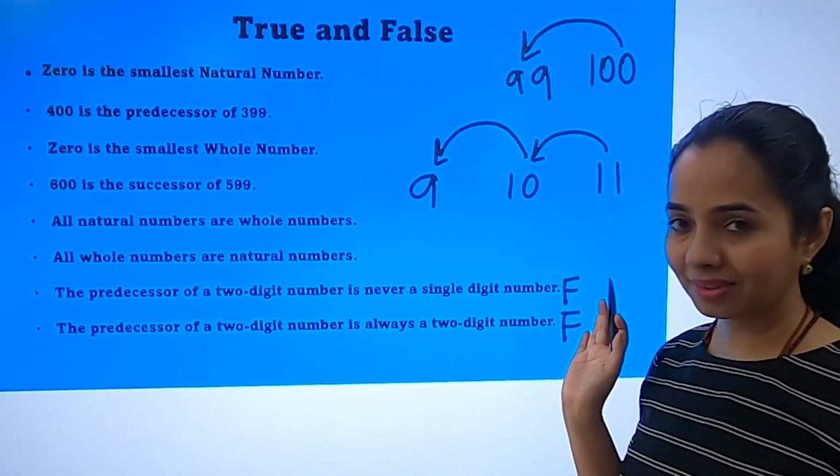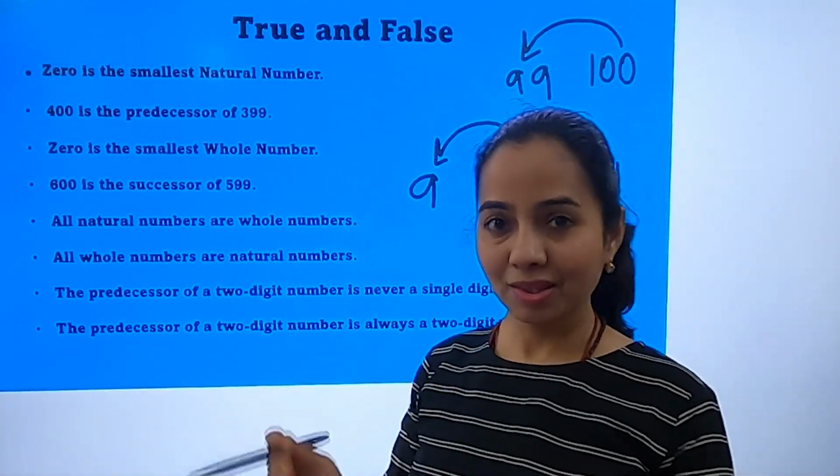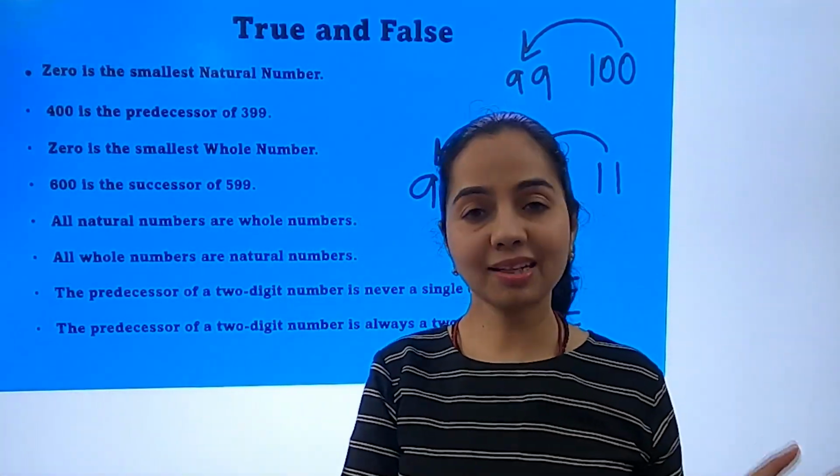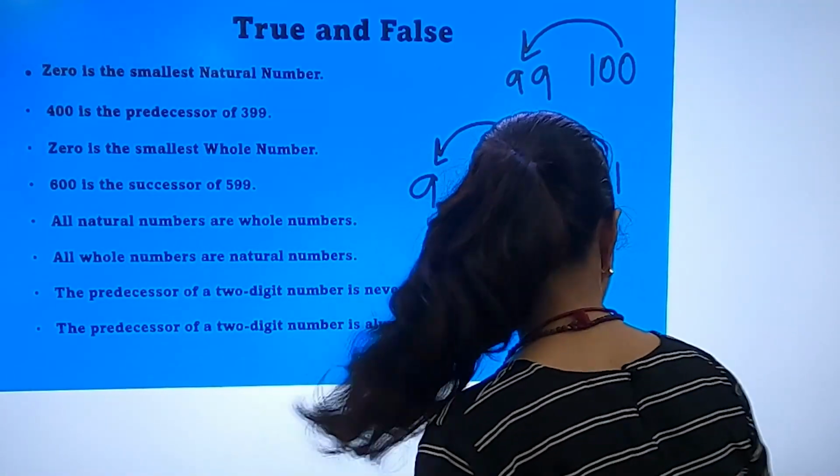So here it is. It was a simple topic, right? Whole number, natural number, predecessor and successor. So thank you so much for watching. I hope you enjoyed the session and you have understood the concept well. We'll meet in our next video. In our next video, we'll learn other things about whole numbers and we'll start from the number line.